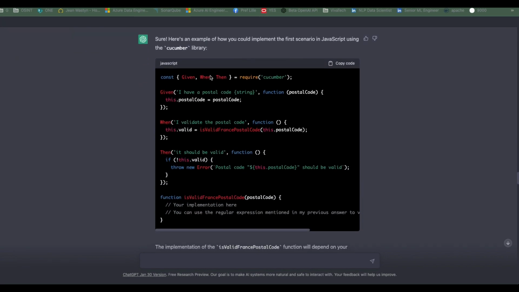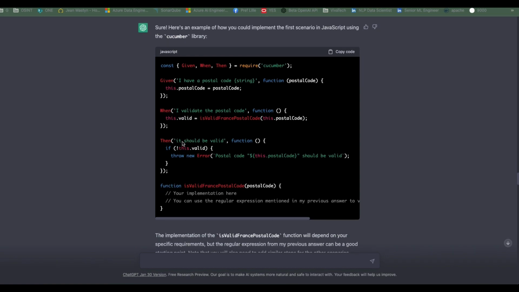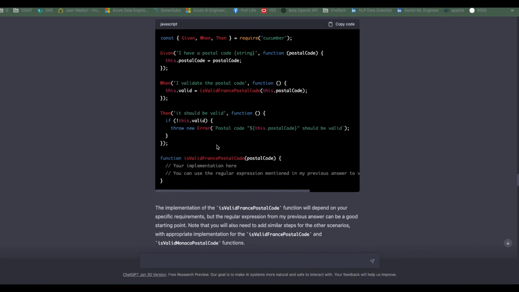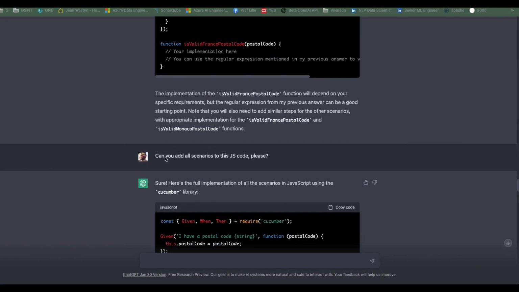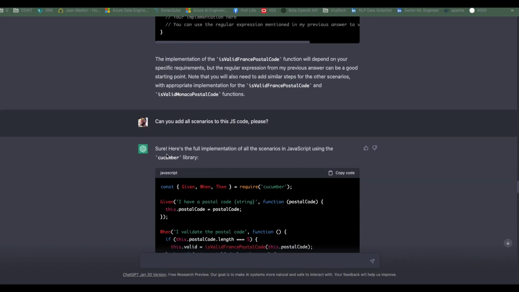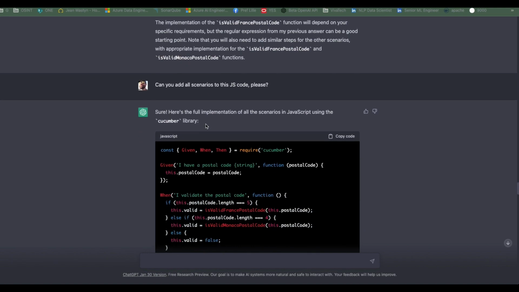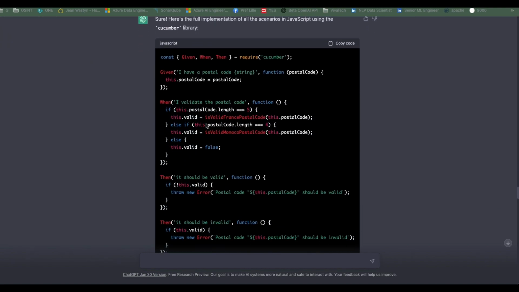Now I have my given, when, then, I have the different kinds of scenarios. So, given that I have a postal code, when I try to validate, and then I have the then for valid. Okay, cool, but I want all the scenarios, including the invalid one. So I'm just saying, okay, can you add all the scenarios in JS code? And that's what it does.